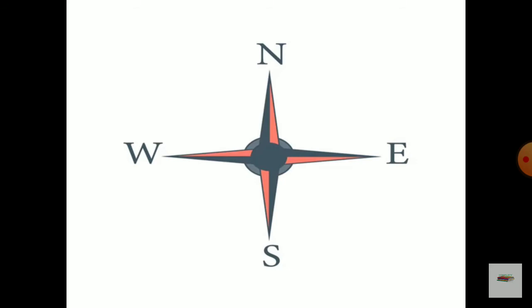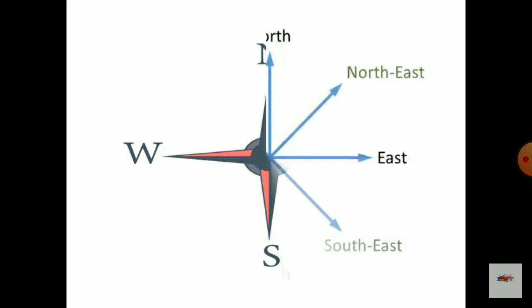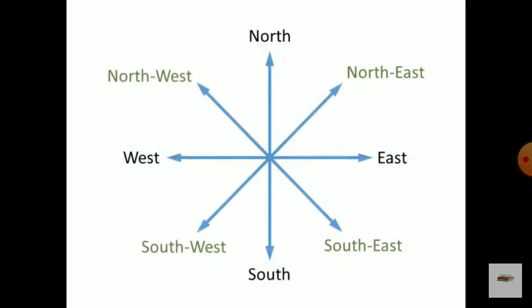These four directions are called cardinal directions, and the four sub-directions are shown by the compass. The four sub-directions are northeast, southeast, southwest, and northwest. These are the sub-directions.